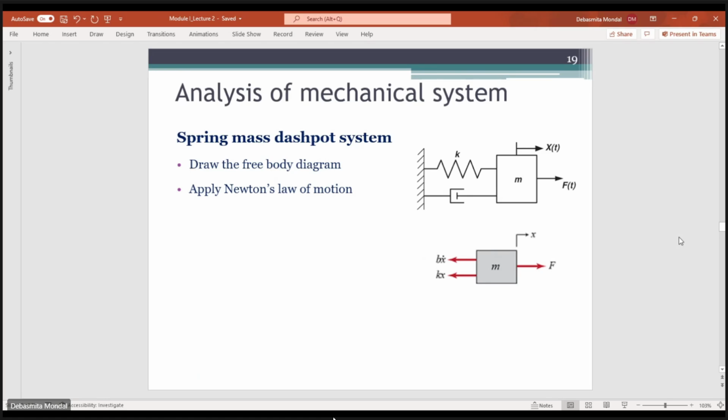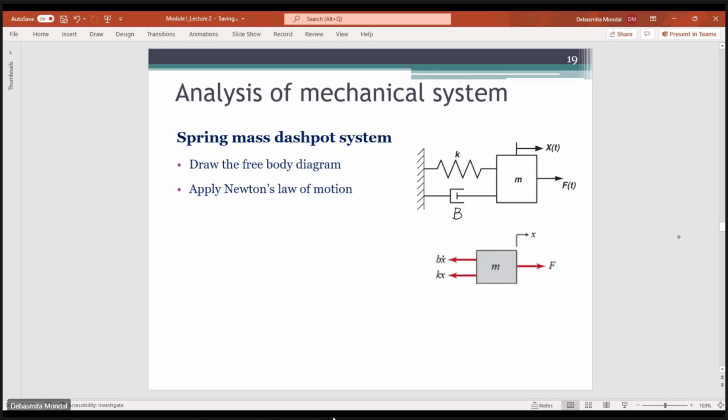So now let us analyze a mechanical system. Let us say that we have a simple spring mass and damper system. Before moving into this spring mass and damper system, do you have any doubts till now? No, ma'am. Okay, so now we have a mass here and there is a spring and this is the damper. Let's say the damper is given by B. And we are applying some force F(t) on the whole system, and because of the applied force there is a displacement of the system.